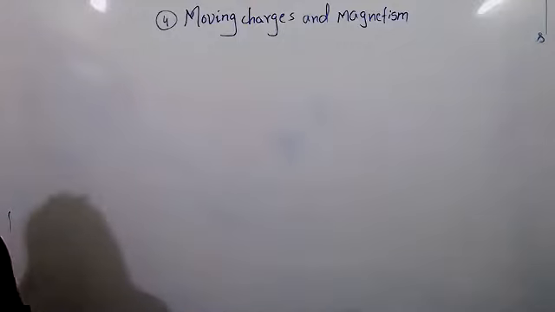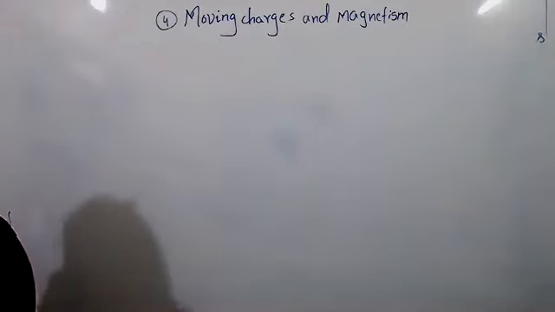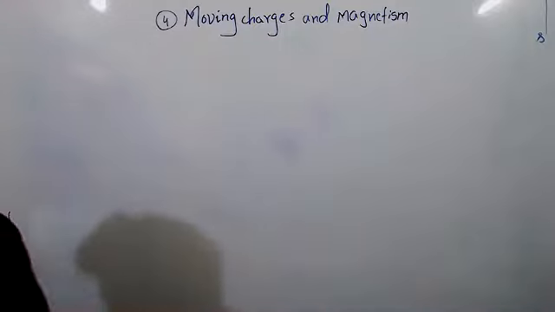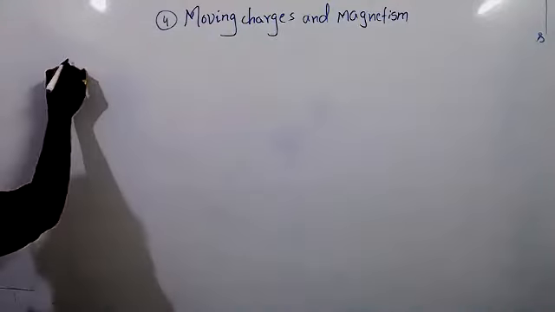Moving charges and magnetism. Why have they given that name? First I'm going to say one small observation.